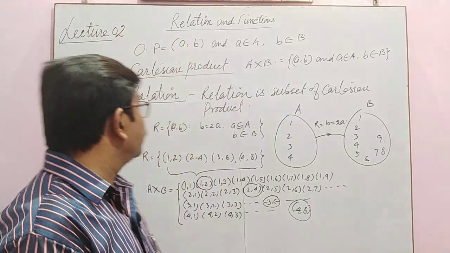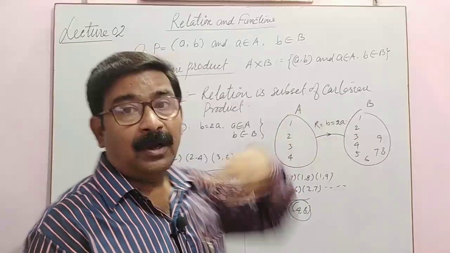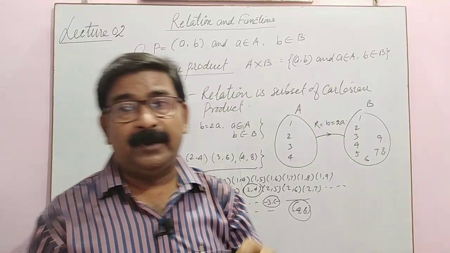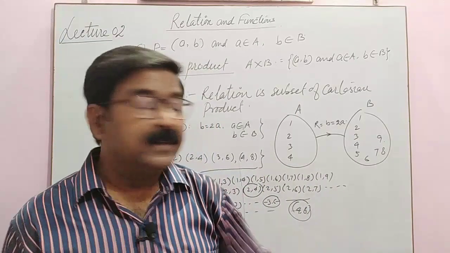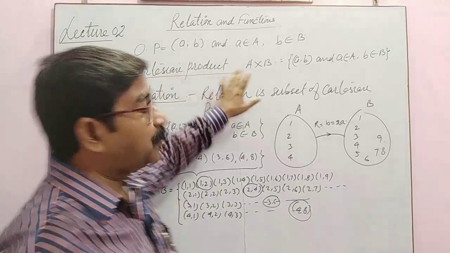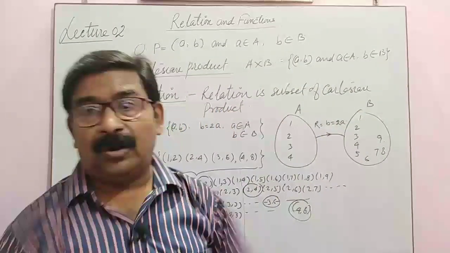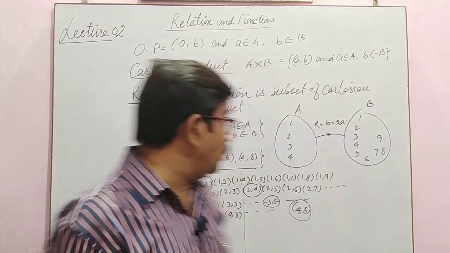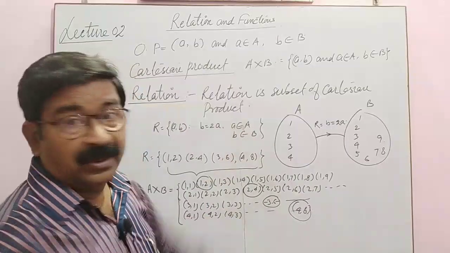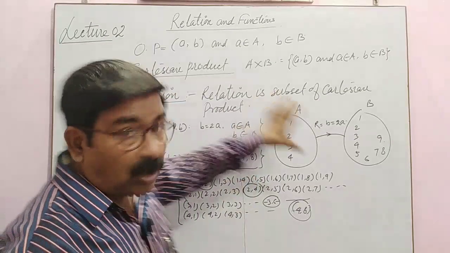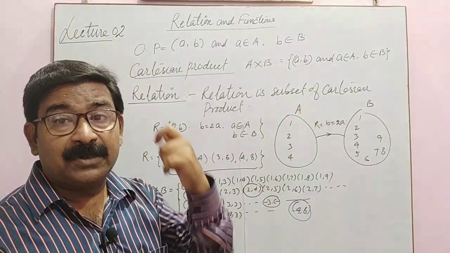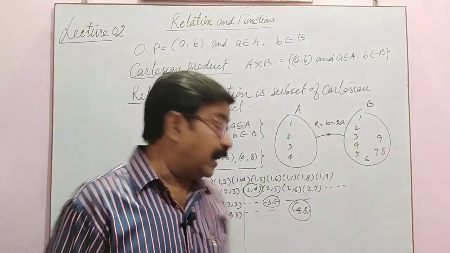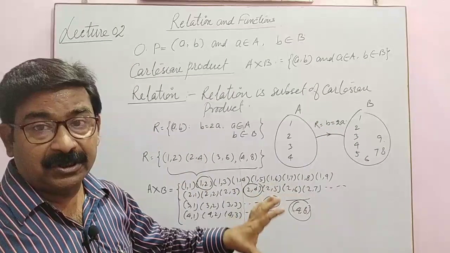So you should remember what an ordered pair is. An ordered pair is simply pairing the elements of two sets, where the first element belongs to the first set and the second element belongs to the second set. The Cartesian product is the set of all possible ordered pairs where the first element belongs to the first set and the second element belongs to the second set. Now a relation is also ordered pairs, but the relation is given some name, meaning the relation between individual elements is given, and a relation is a subset of the Cartesian product.